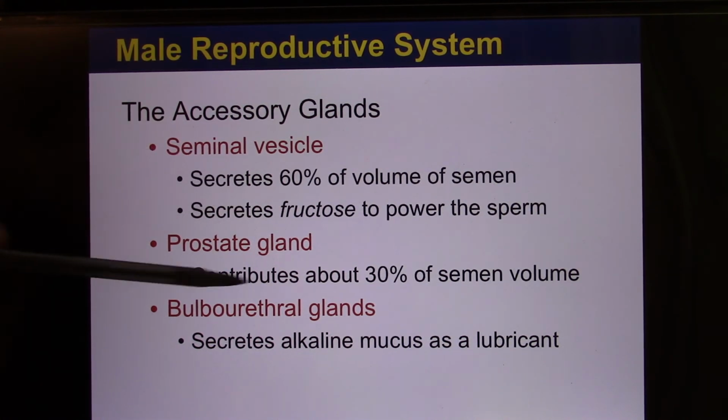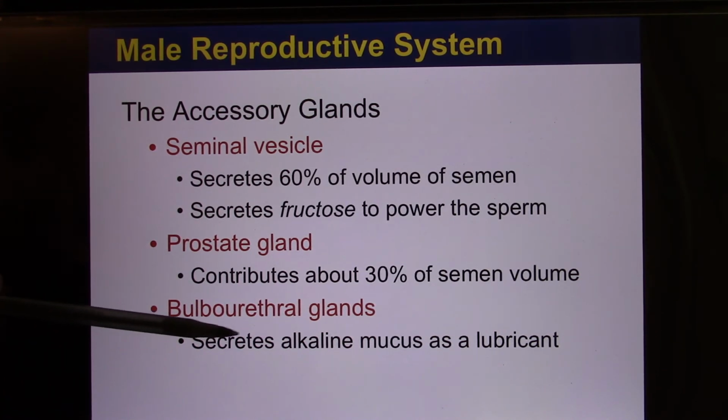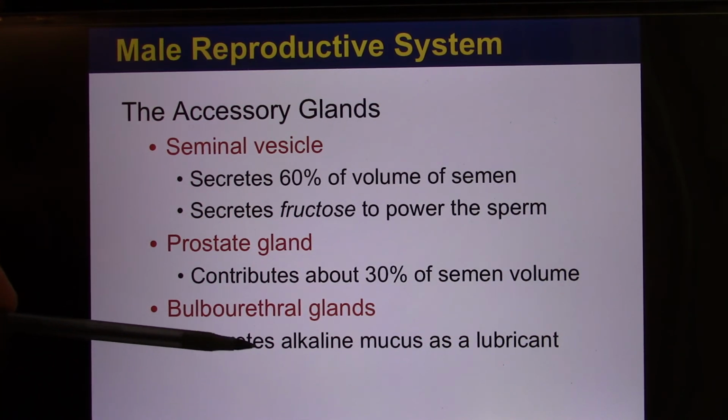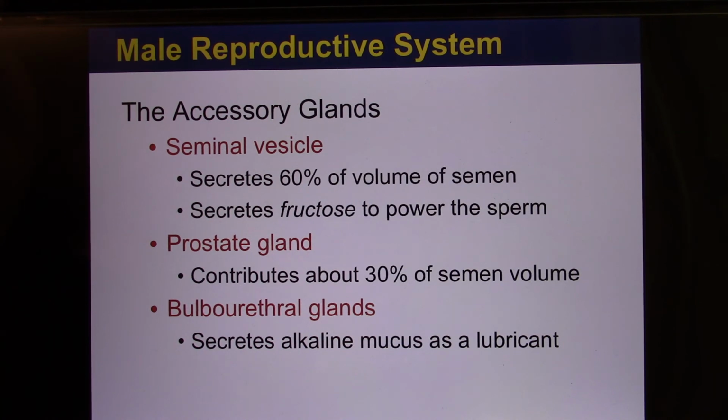And the prostate gland, this gland grows forever. It contributes about 30% of the semen's volume. And the last one is called the bulbourethral gland, which produces alkaline mucus, like a lubricant. It produces alkaline mucus because sperm like to have an alkaline, basic environment.